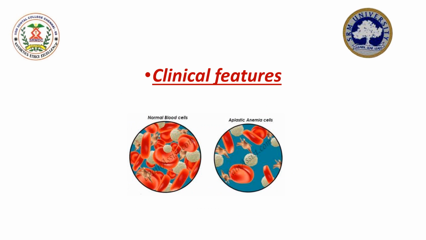Now, coming to the clinical features of aplastic anemia, the onset of the disease can occur at any age group and it is usually insidious in onset. The clinical features and manifestations of the disease include number one, anemia, and usually the symptoms associated with anemia include mild progressive weakness and fatigue. Now, this is followed by onset of infections.